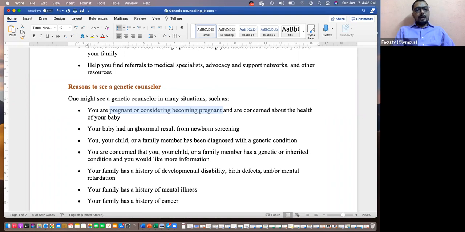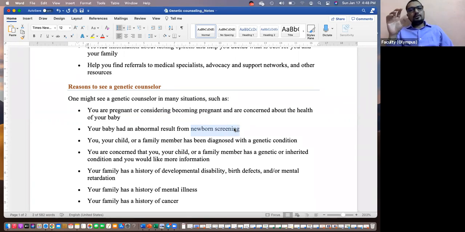Next, your baby had an abnormal result from newborn screening. So she is pregnant, and for some reason, maybe because there was a concern like this that they wanted to figure out, maybe a genetic counselor suggested a test, or a doctor suggested a newborn screening. We'll talk about screening.